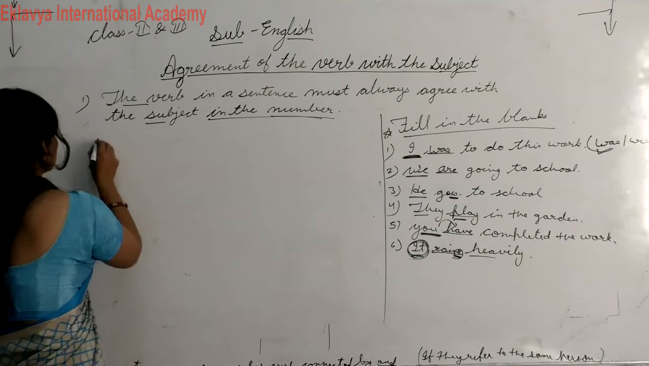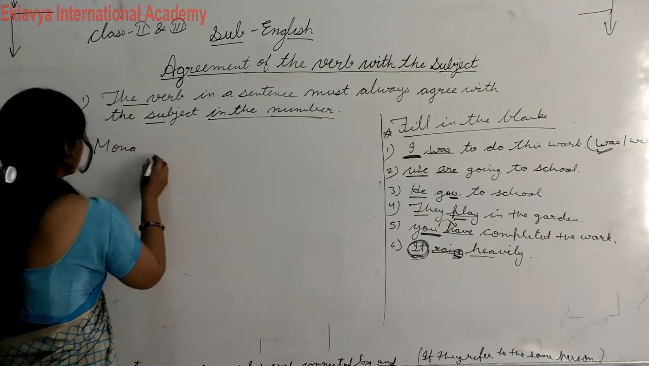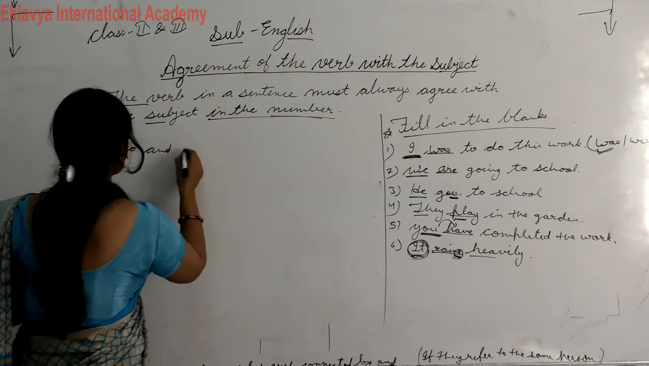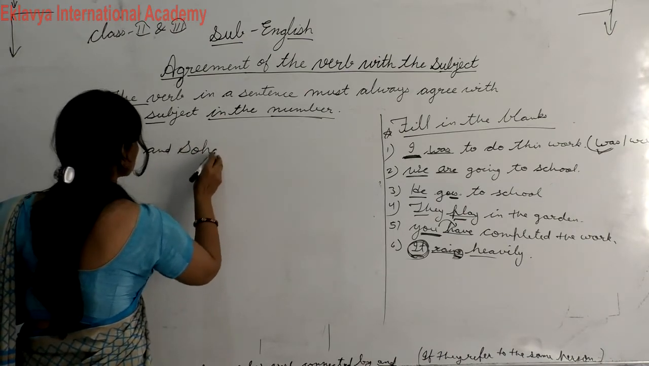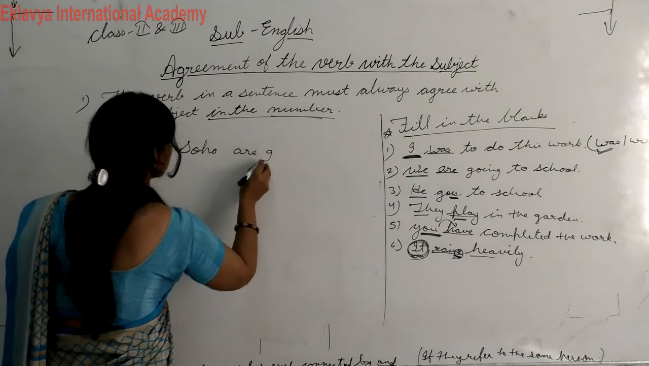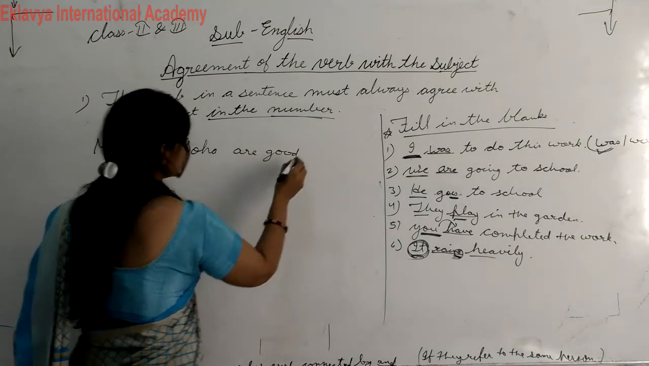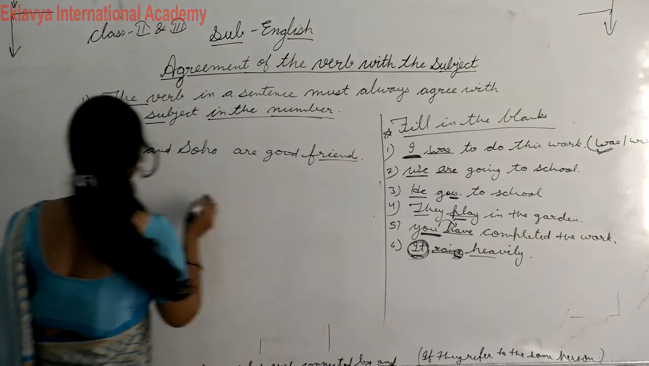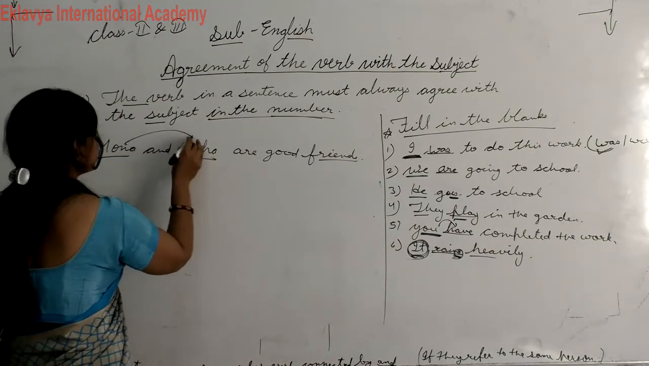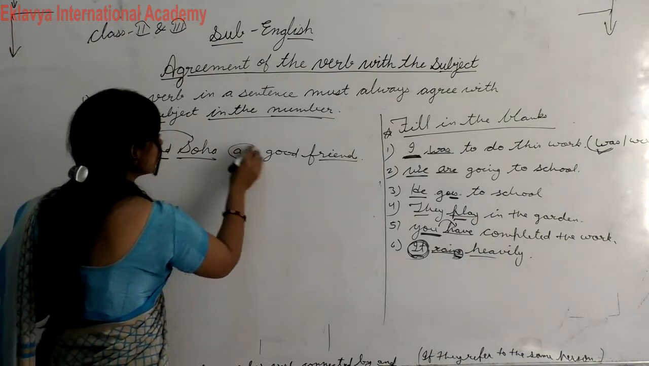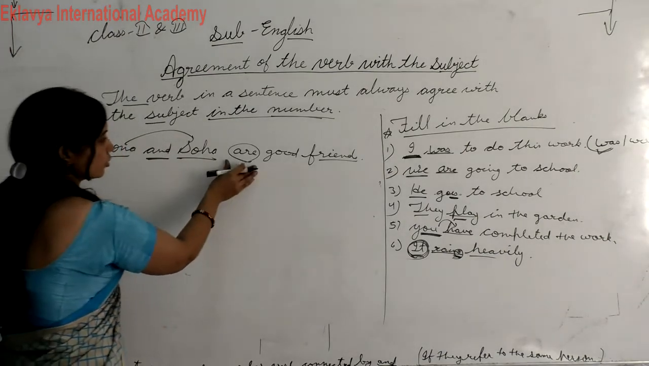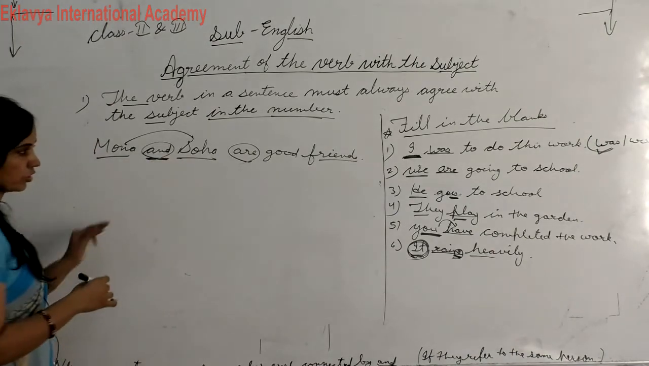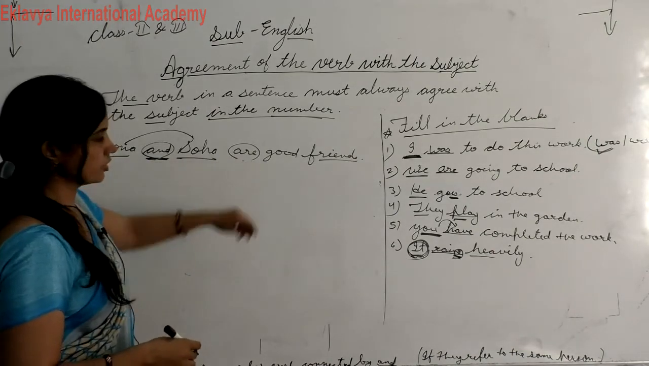Like Mona and Soha are good friends. So here you can check Mona and Soha are different persons. So in this case we will use here are. Okay, this is a plural verb. Okay, and they are connected with and. So in this case are will be used.